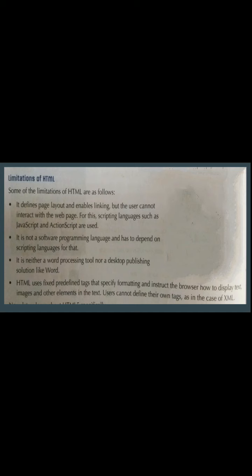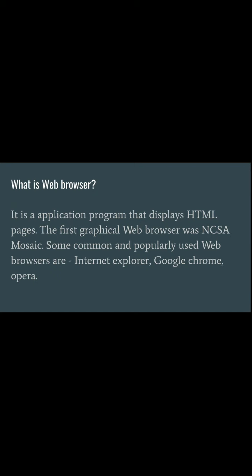Now we will be discussing what a web browser is. It is a program that displays HTML pages. The first graphical web browser was NCSA Mosaic. Some of the common web browsers are Google Chrome, Apple Opera. These are the web browsers through which we can display our HTML page.